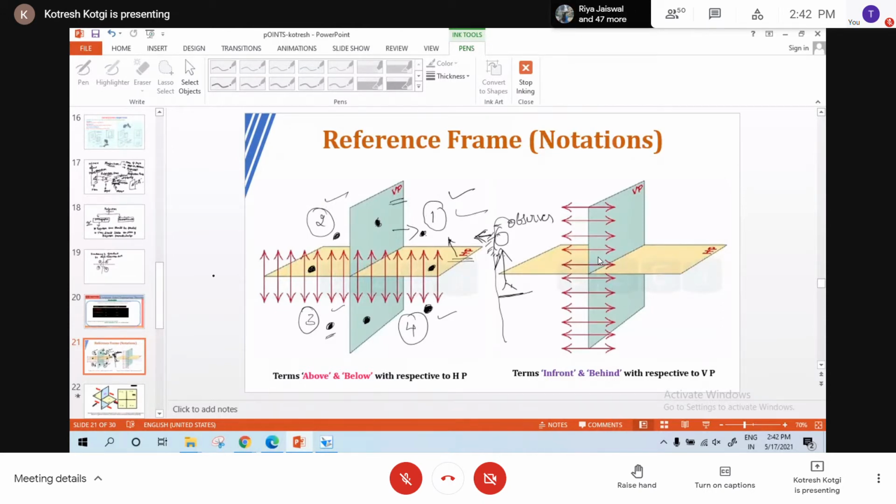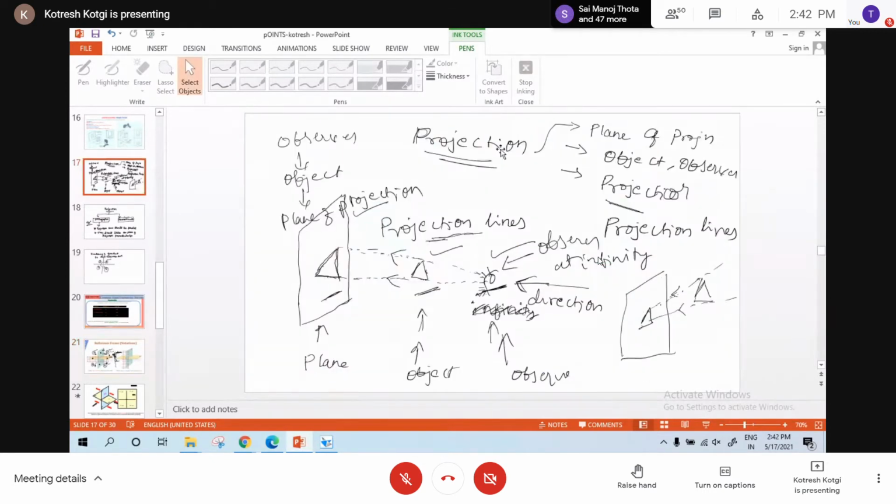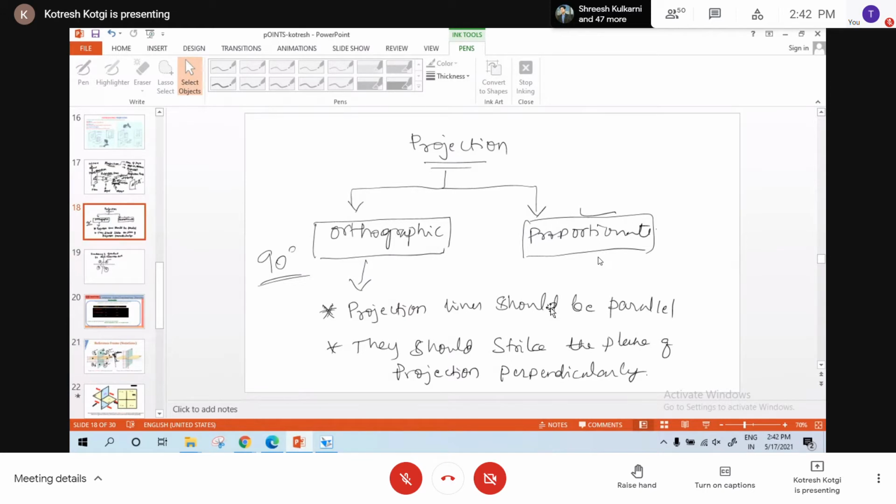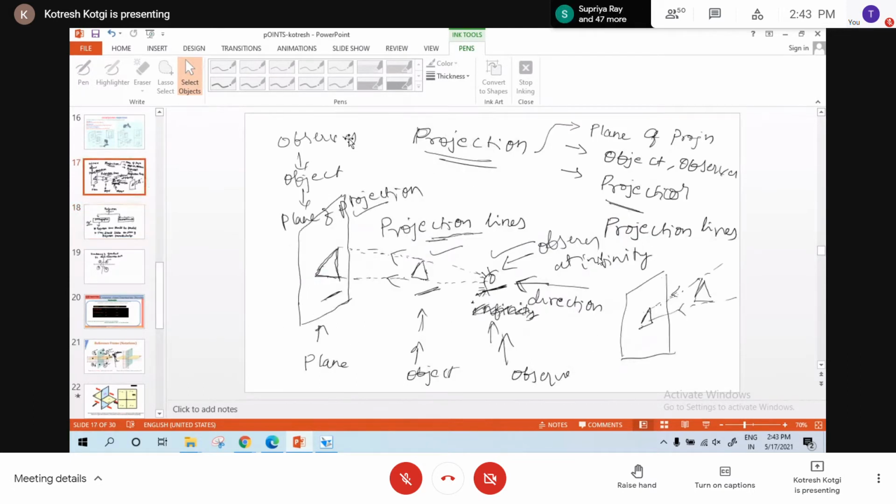So I believe all of you understood what is projection, plane of projection, object, observer, projection lines, and then the diverging and converging properties of projection lines, and then parallel projection lines, which we call orthographic projection. What are the conditions for orthographic projection? Projection lines should be parallel and they should strike the plane of projection in perpendicular direction. To get the projection lines parallel, the observer should be at infinity. And one more point to remember is the sequence: observer, object, and plane of projection.